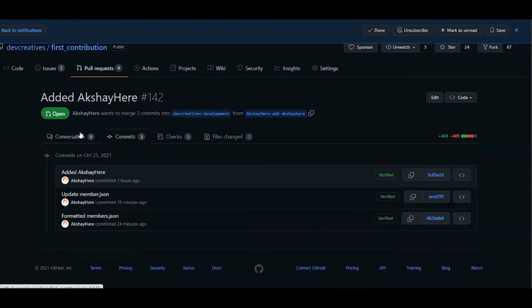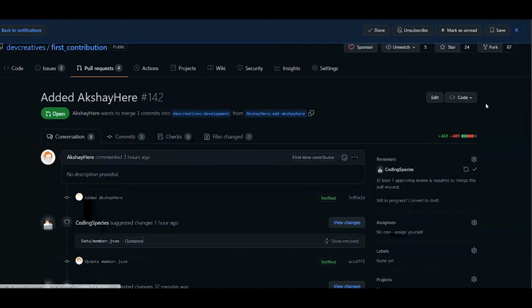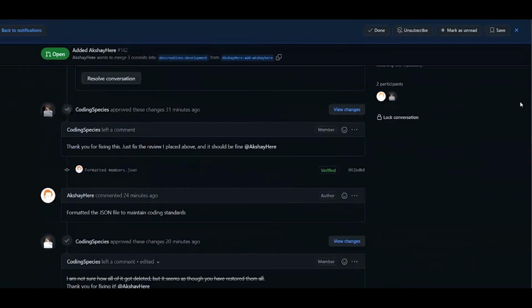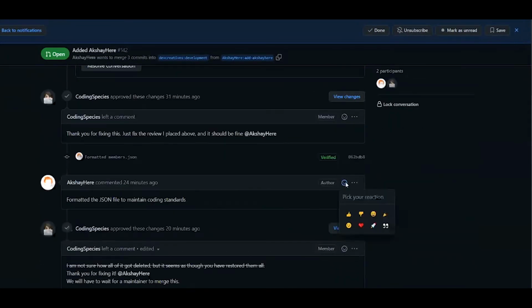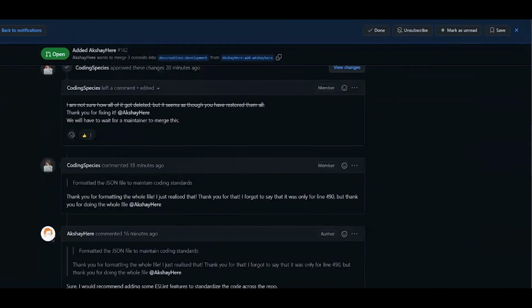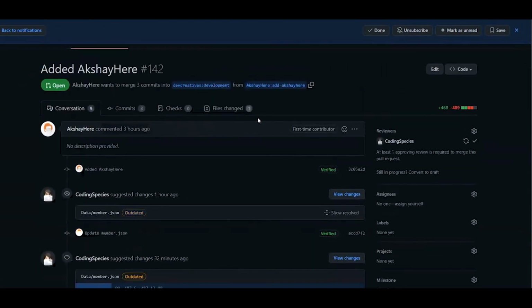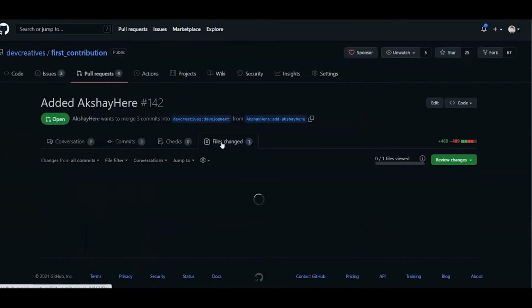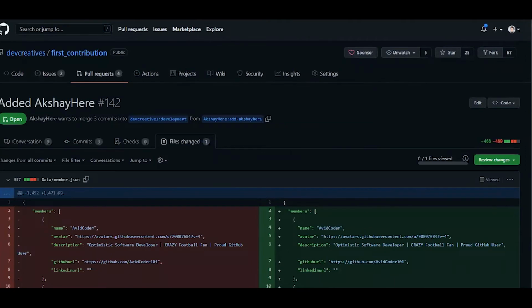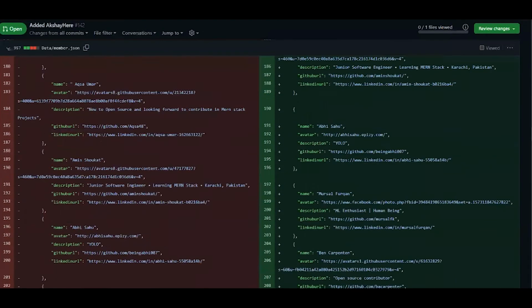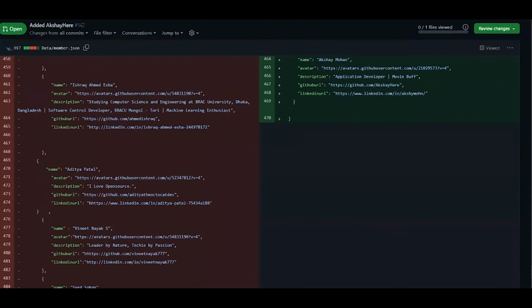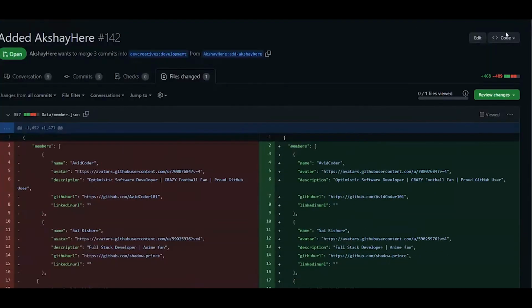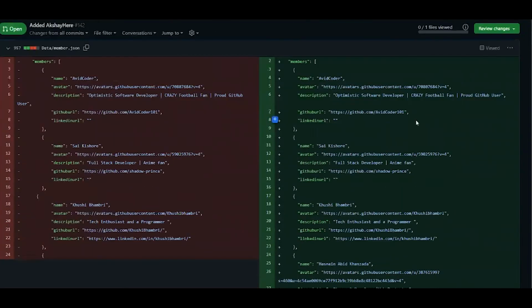Okay. So here is all the conversation that is going on within the PR, the pull request, right? You can read it, and you can add your reaction to a comment. And here are the file changes, all the files which were changed with this PR. So this guy changed a lot of files, but let me show you how we do it.